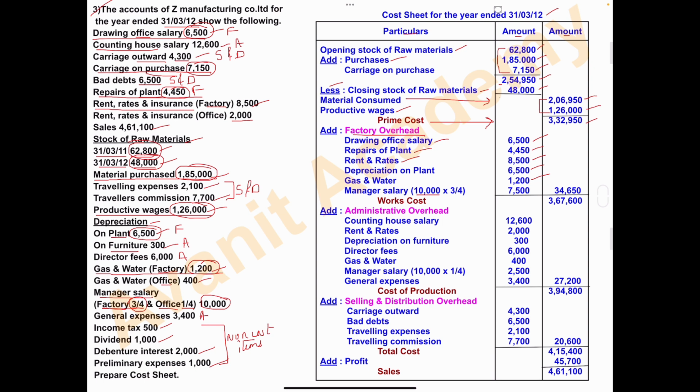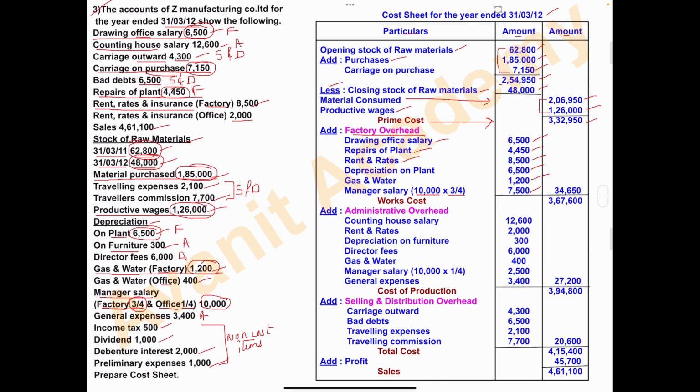So 10,000 into 3/4, you will get 7,500. Okay, 7,500 manager salary we have to take under factory overhead. For all of you, 3/4 of 10,000 is 7,500, and we have to take it under factory overhead as manager salary.